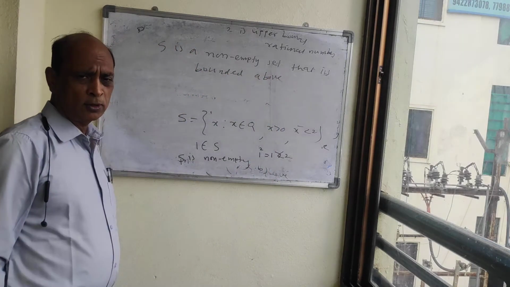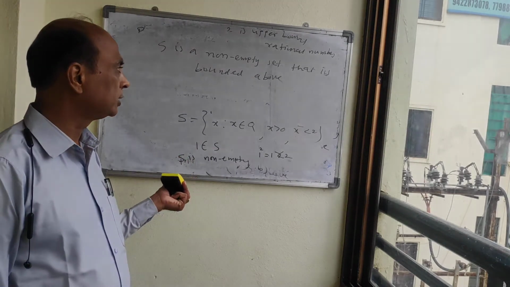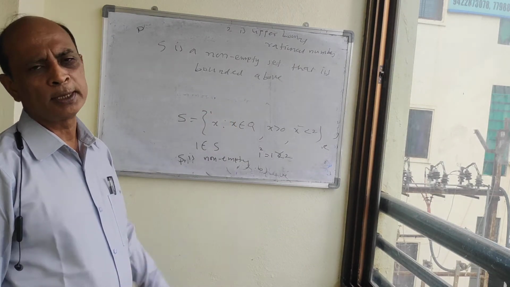Now here, what do we have to show? We have to show that this set S has no supremum. It means we have to show that it has no supremum. We will prove this by the method of contradiction.